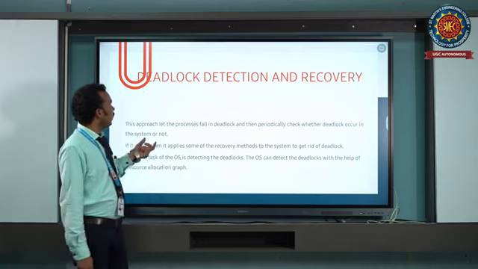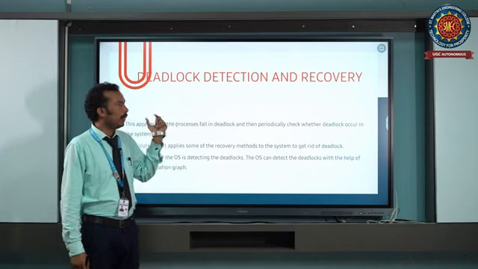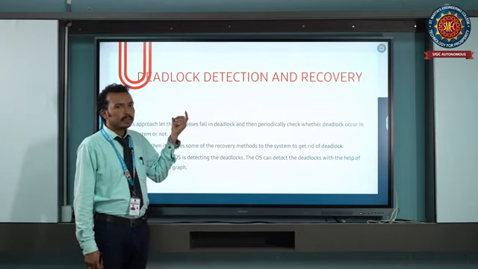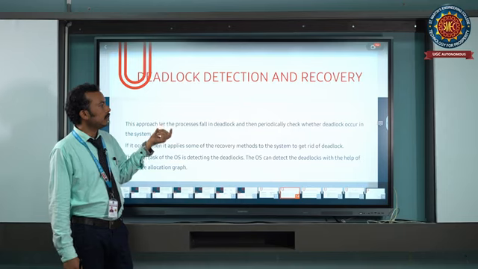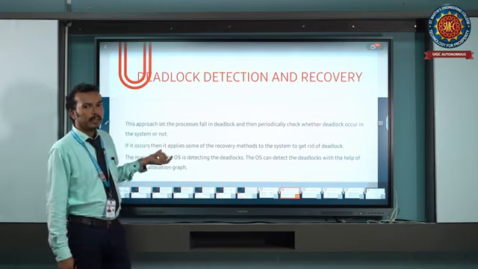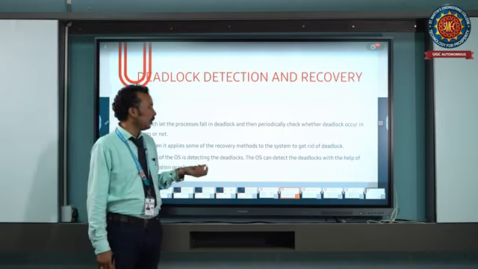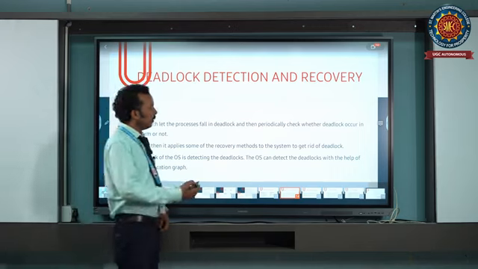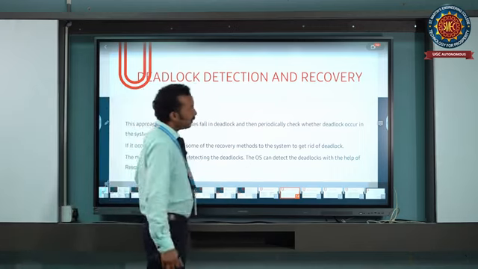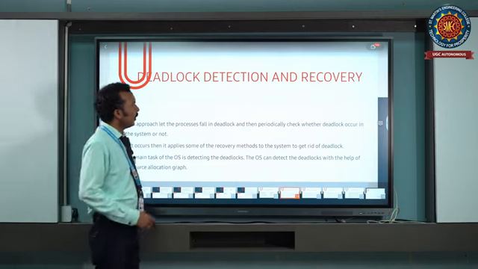So in this, deadlock detection is very important. If we can detect in advance that a deadlock is occurring, then we can recover from it using the recovery methods. The main task of the operating system is detecting the deadlocks. The OS can detect the deadlocks with the help of the resource allocation graph.